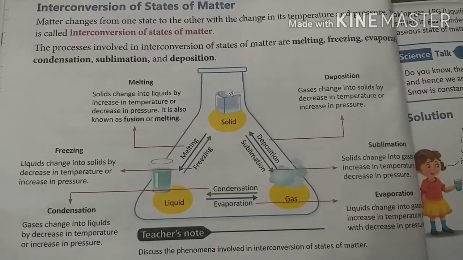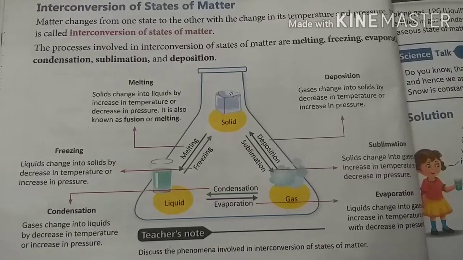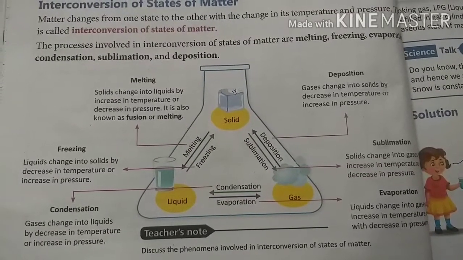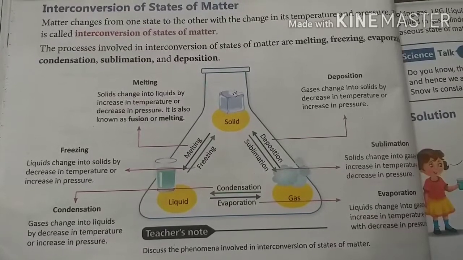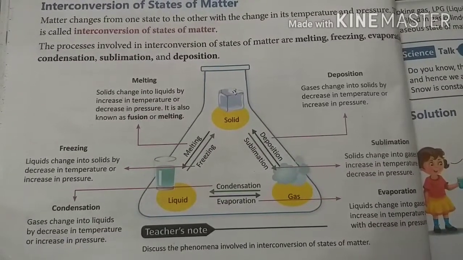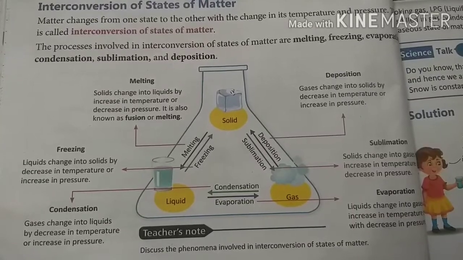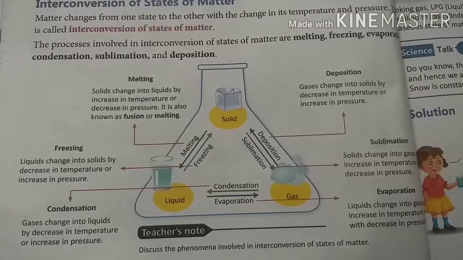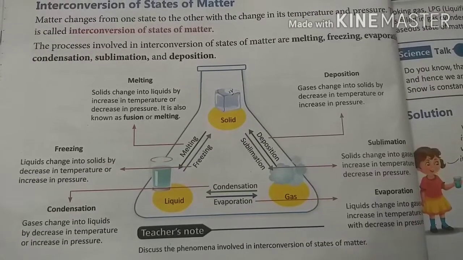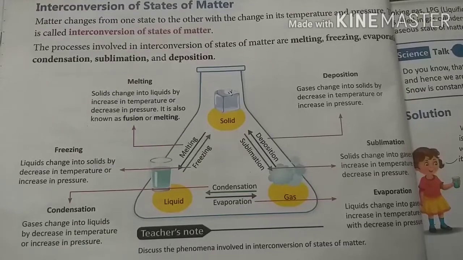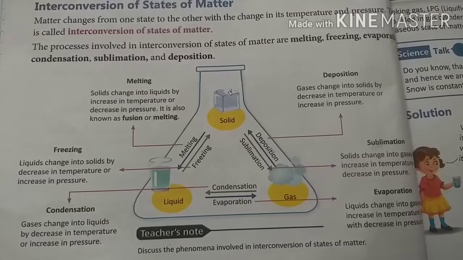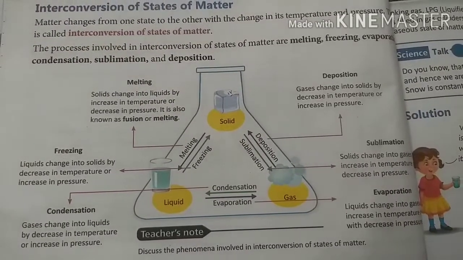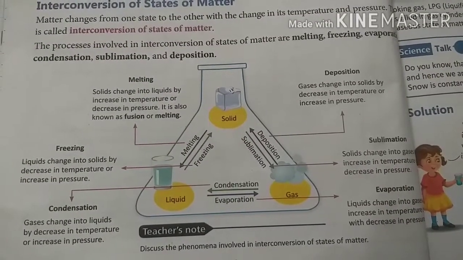This is called melting, and it happens by increased temperature. Do you understand? It means the hotness outside is more than in the freezer. In summer the temperature is more and in winter the temperature is less. So if we keep chocolate outside the freezer, the temperature is more, so the solid chocolate converts into liquid chocolate. We also call this fusion.